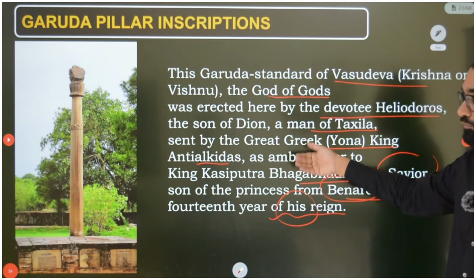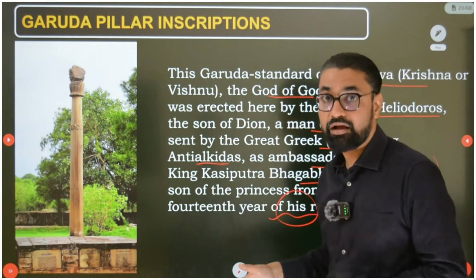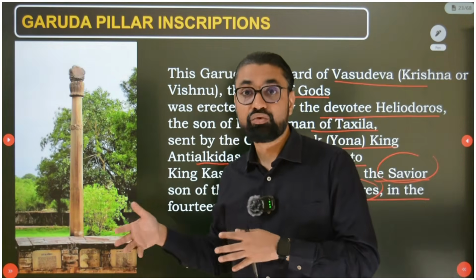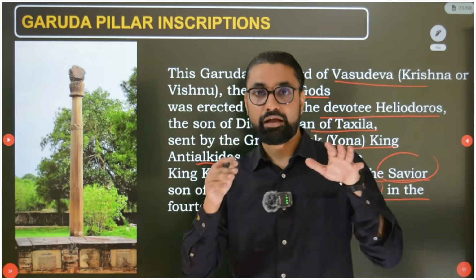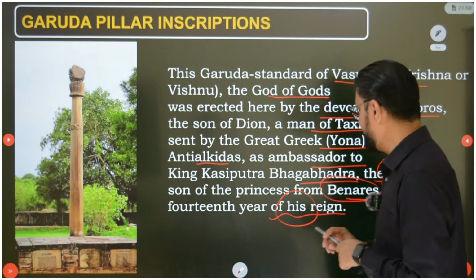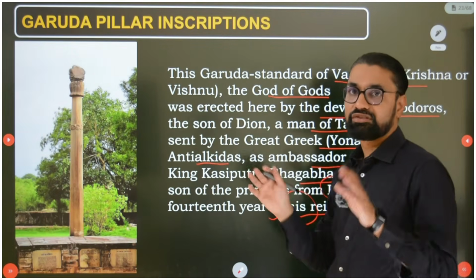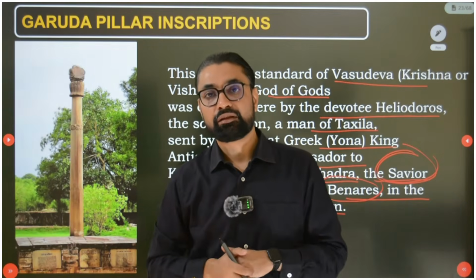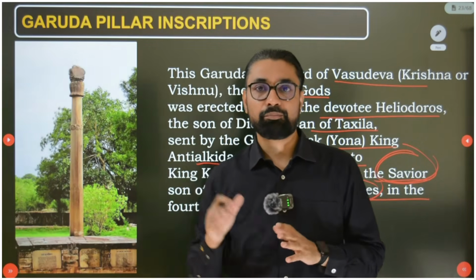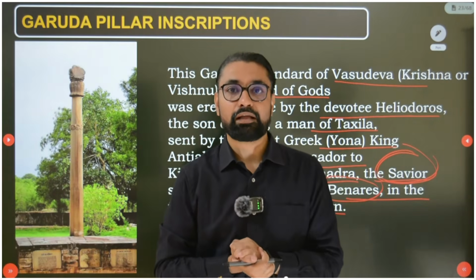So this Garud pillar was constructed when Kashiputra Bhagabhadra, the Sunga king, was ruling and 14 years of his rule had been completed. What he is a savior of has not been mentioned, but he is said to be a savior king. And this Garud pillar inscription is an important pillar inscription of that time period.